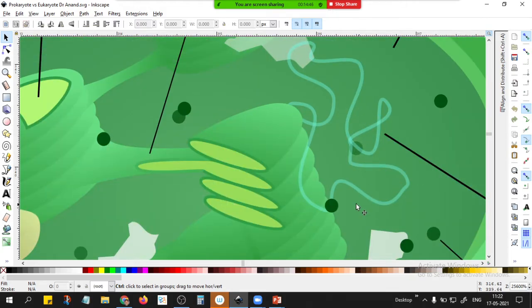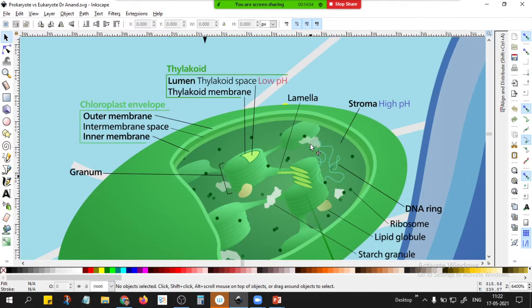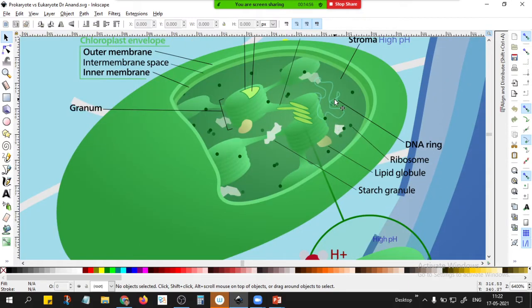You see this thread-like structure here in the chloroplast, and in mitochondria also there was this thread-like structure. So this is the DNA, right? And what is the role of the DNA?